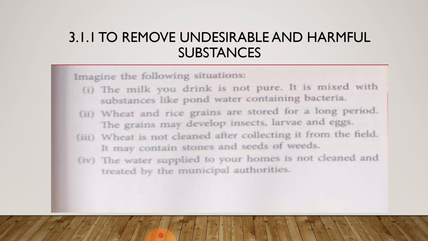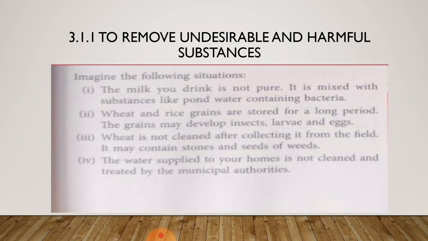Second, wheat and rice grains are stored for a long period. The grains may develop insect larvae and eggs, which can also cause diseases in the human body. Third, wheat is not cleaned after collecting it from the field.